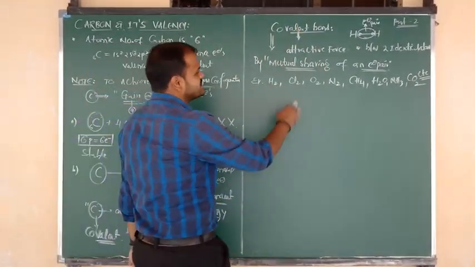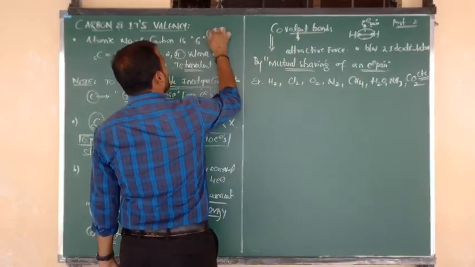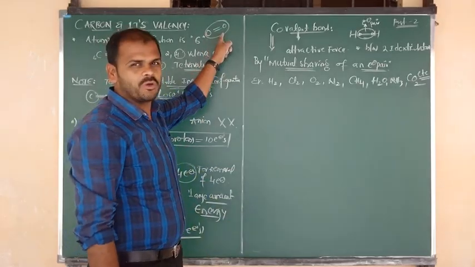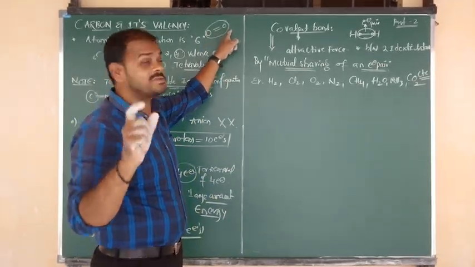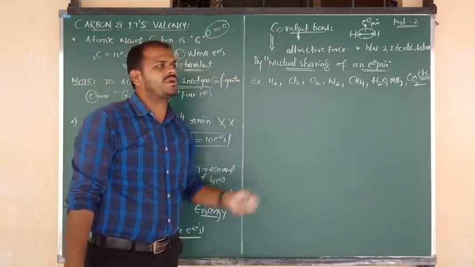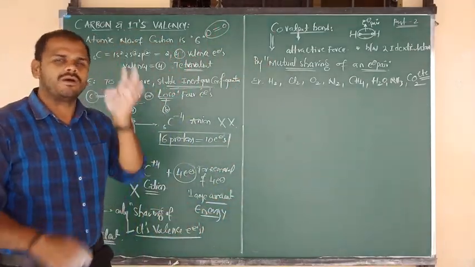And similarly you can consider O2. First suppose O double bond O. So in O2 molecule, between two identical oxygen atoms, two lines are there. The line means what Nana? It is the representation of covalent bond.